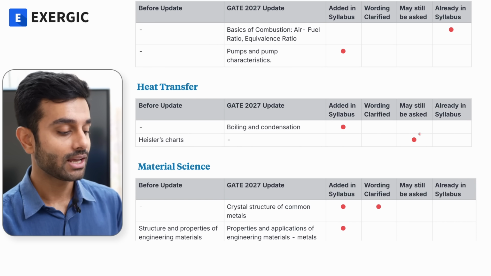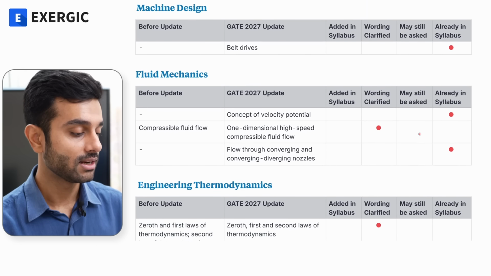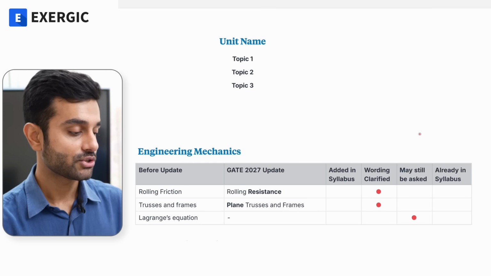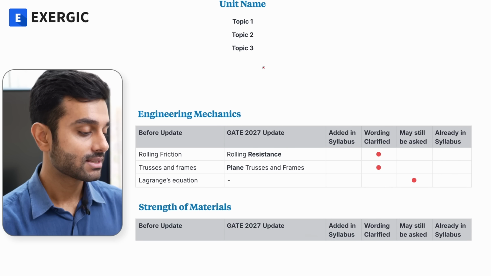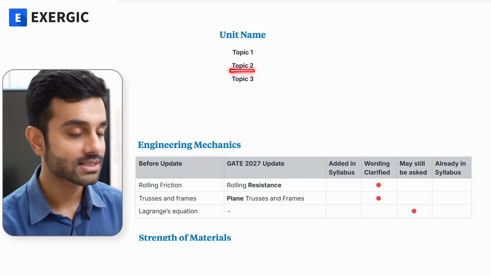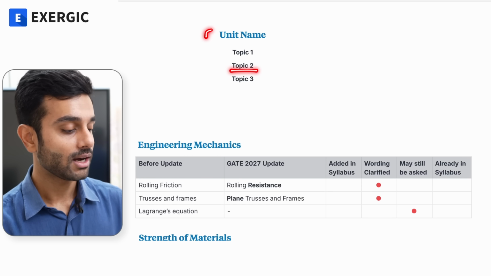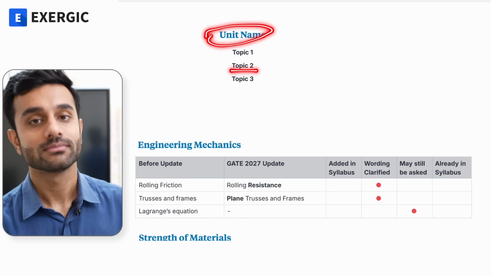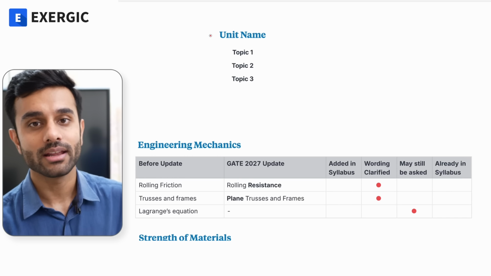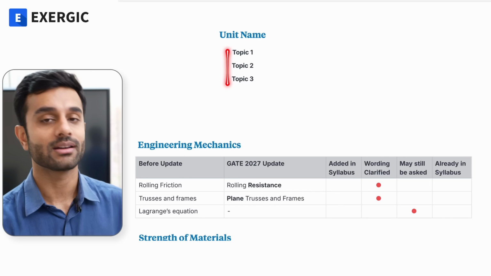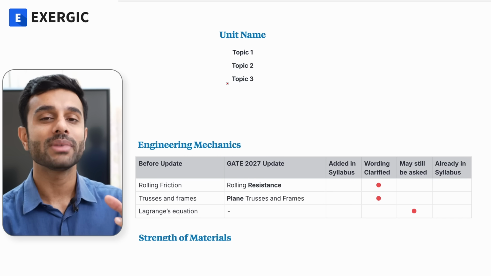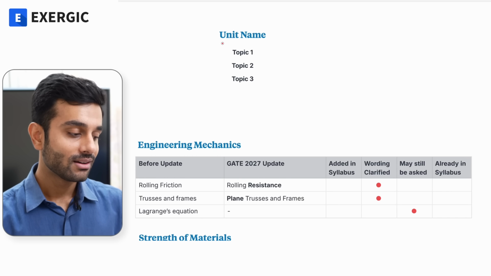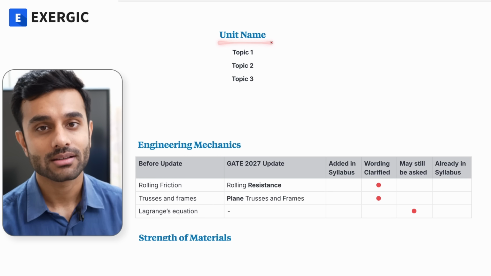Why? Again, I will go back to the initial thing that I showed you. This Heisler chart is one of the subtopics under a unit, transient conduction, unsteady conduction. It is one method of analyzing unsteady conduction.